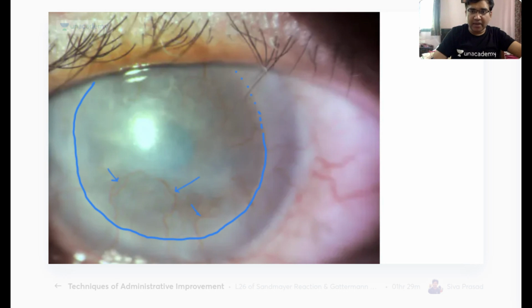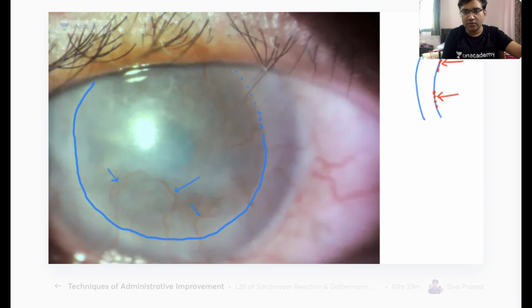So remember, another important feature which can be seen in a corneal graft failure is, as Habibullah has told us, Khodadoust line. What is this? This is the streak or spindles of the pigment on the endothelial layer. Can you get my point? Khodadoust line, Habibullah. So they are on the endothelium. Krukenberg spots or Krukenberg dots, they are on the epithelium. They both are features of corneal graft failure. Is it clear, everyone? Okay, let's move to our next question.